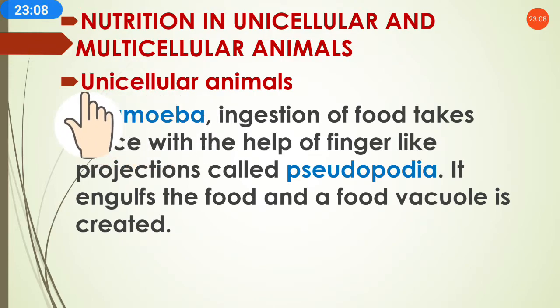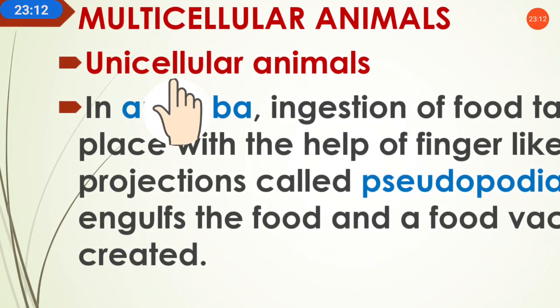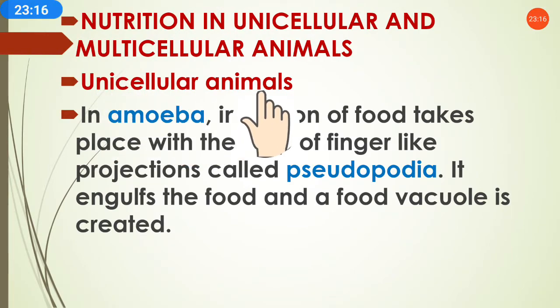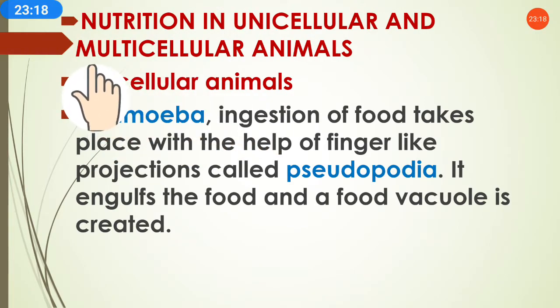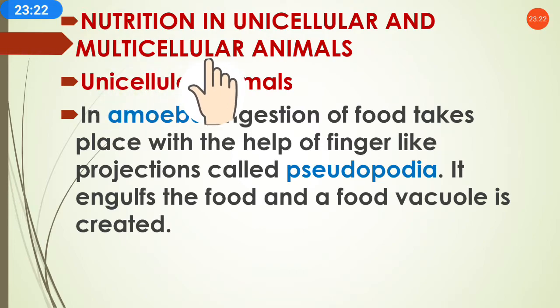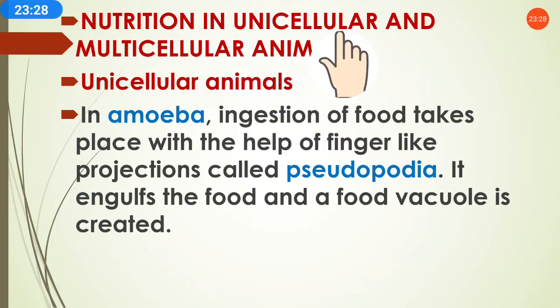Please understand, children, the word uni means single, and cellular means cell. So single-cell organisms are called unicellular animals. And the word multi means many, and cellular means cells. So organisms with many cells are called multicellular animals, and unicellular means single-cell organism.